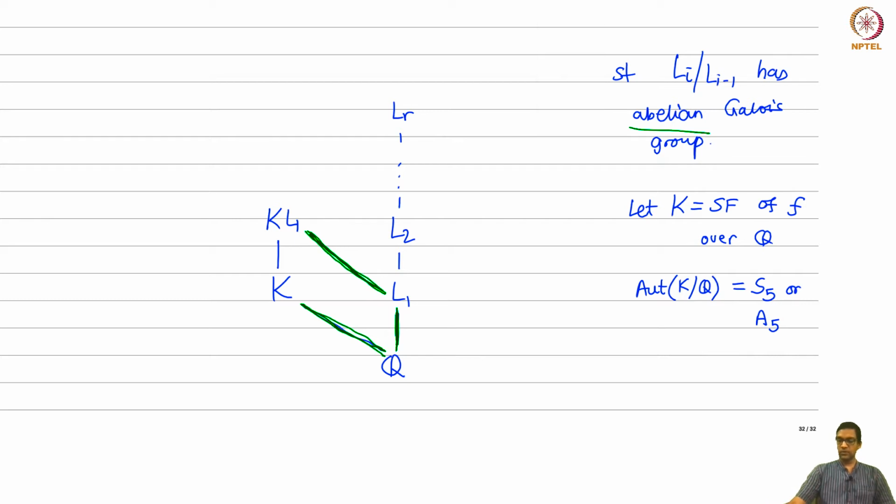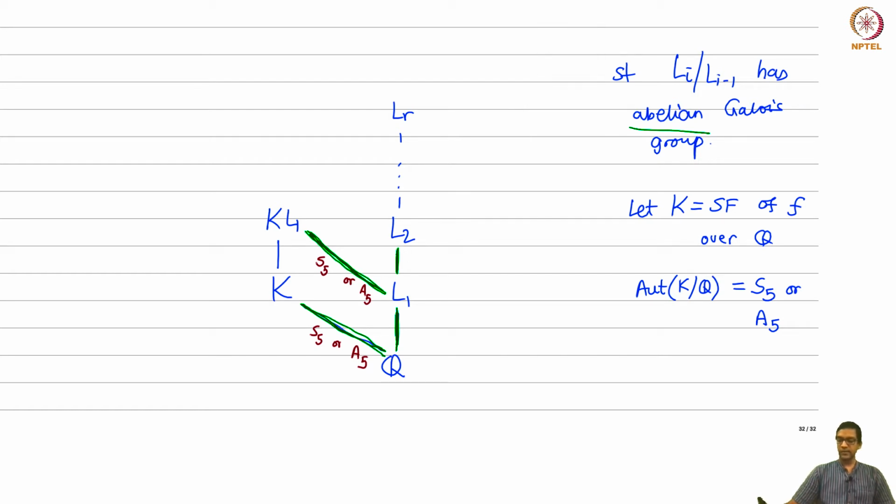Okay, so let's just mark this here. So this guy here has Galois group S5 or A5, and by our previous corollary, this also has Galois group S5 or A5. Okay, now it's perfect for an iteration.